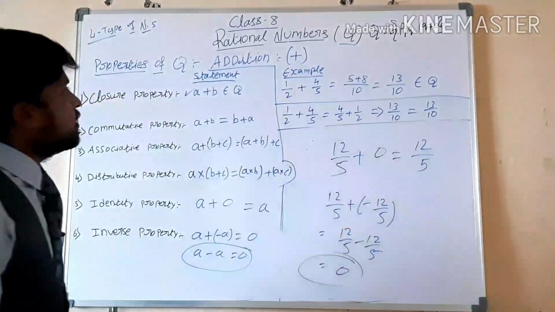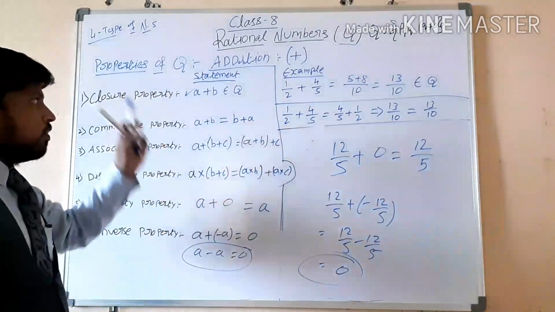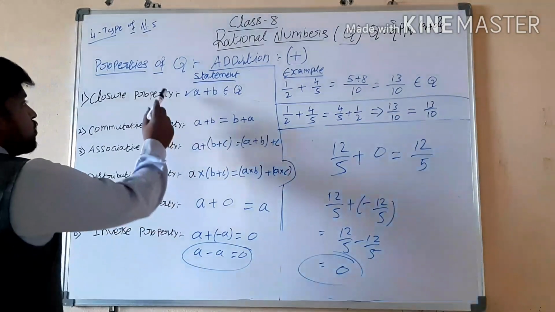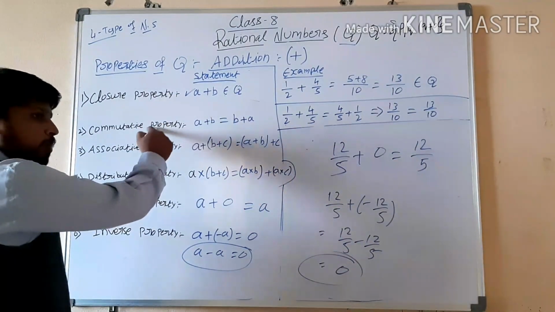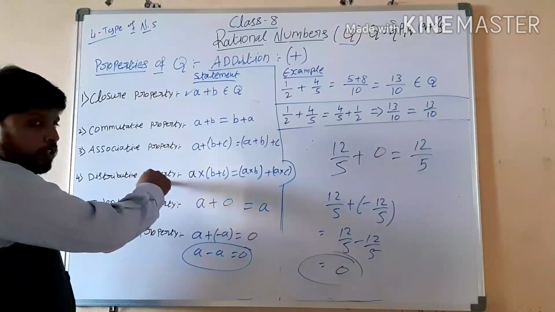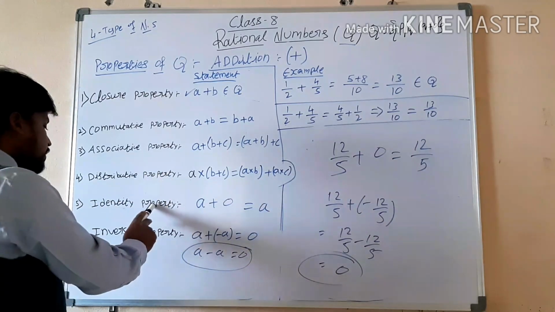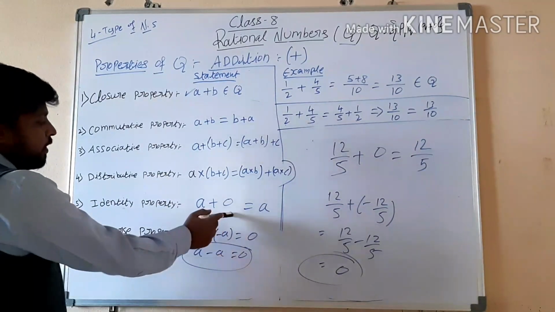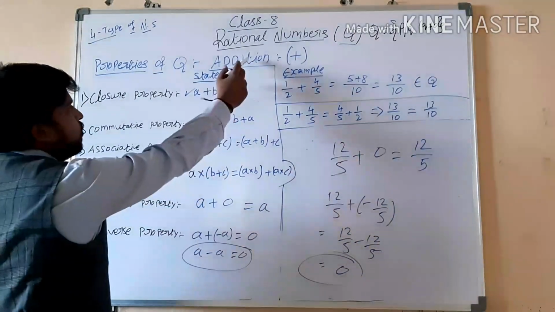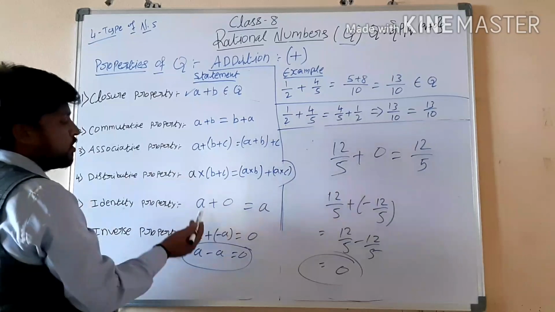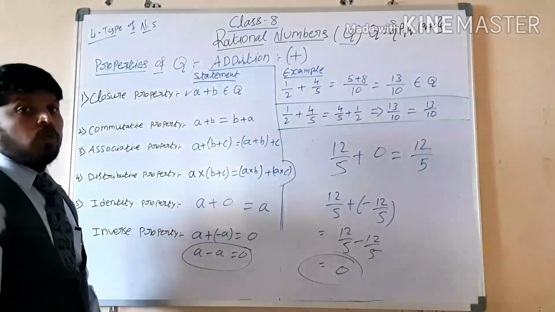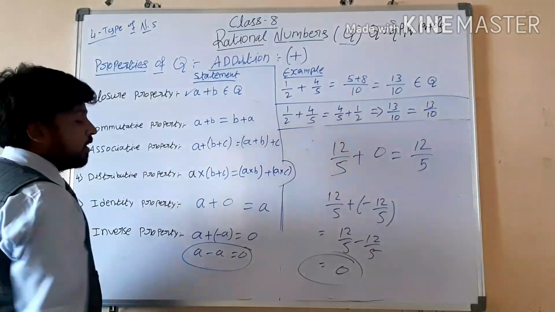These are the properties under addition. What are satisfied here? Closure property is satisfied, commutative property is satisfied, associative property is also satisfied, distributive property is also satisfied, identity property and inverse property also, according to our numbers. Under addition, 0 is the additive identity, and minus a is the additive inverse.